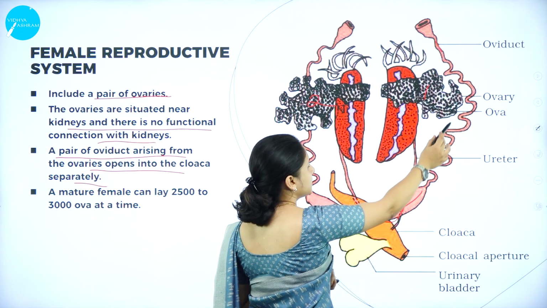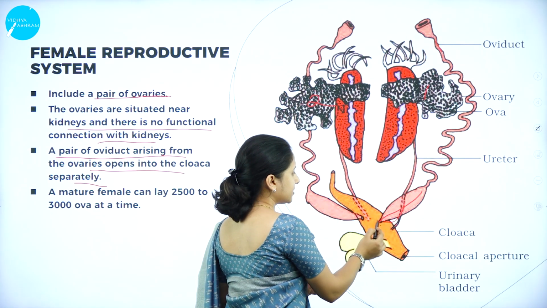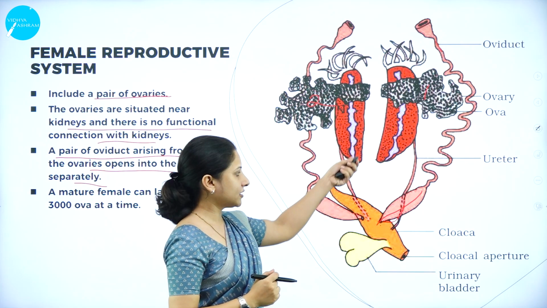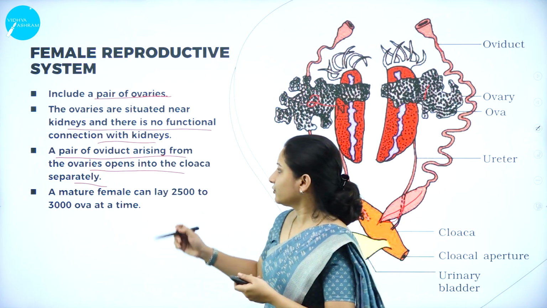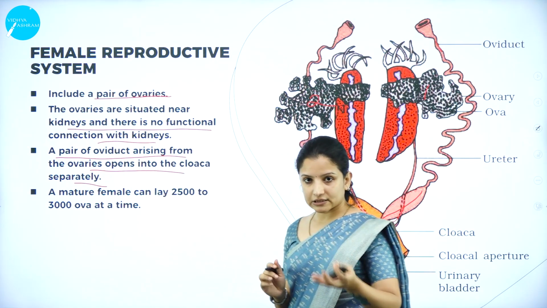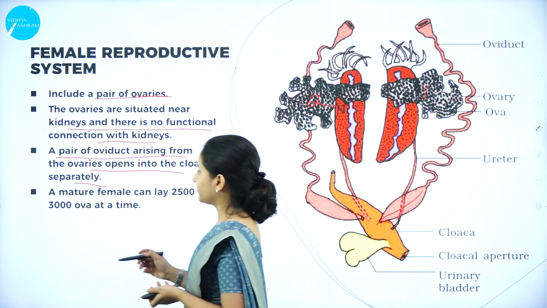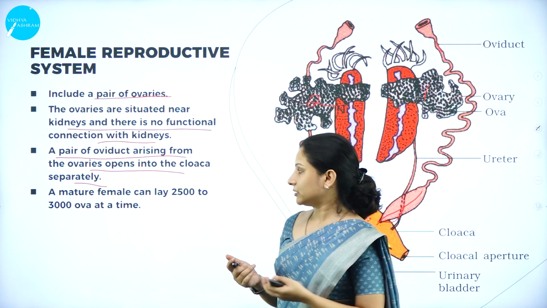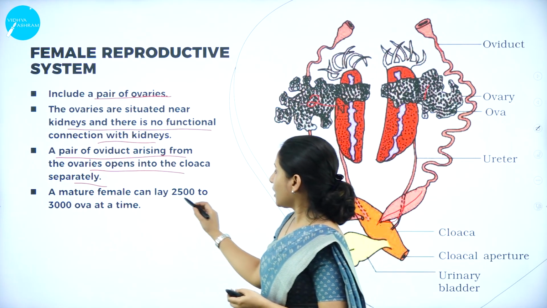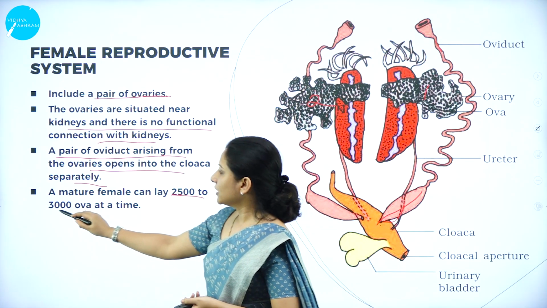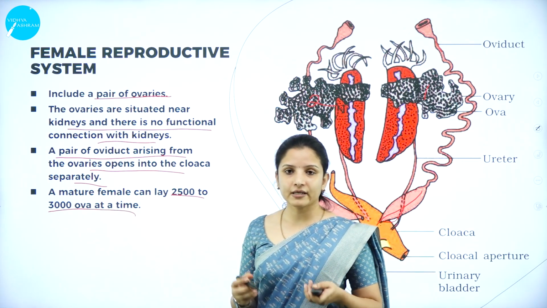Therefore, the egg travels through the oviduct. A pair of oviducts arises from the ovaries and then opens into the cloaca separately. And a mature female frog can lay about 2,500 to 3,000 ova or eggs at a time.